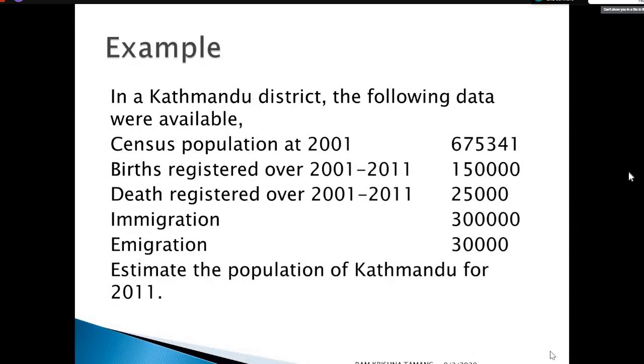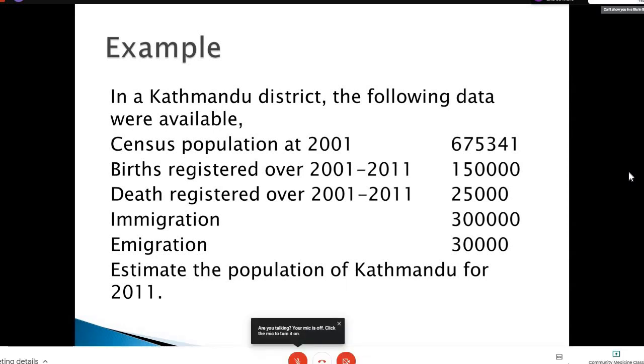Immigrants entering Kathmandu from 2001 to 2011 were 3 lakhs. Emigrants, the total population leaving Kathmandu, were 30,000. Please estimate the population of Kathmandu in 2011 from the above information.